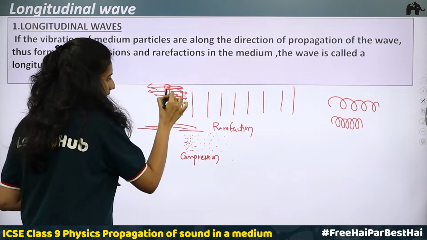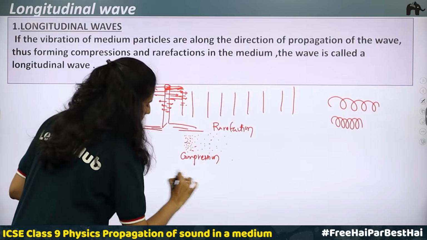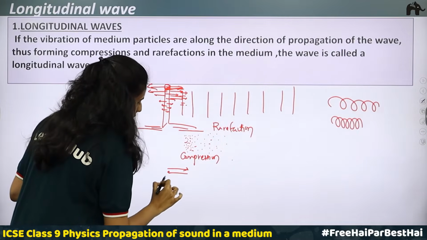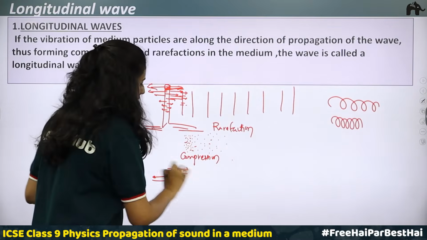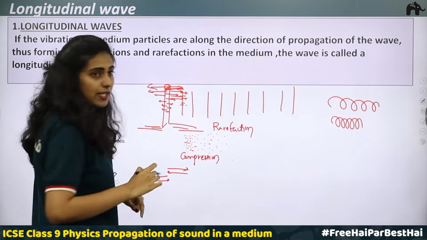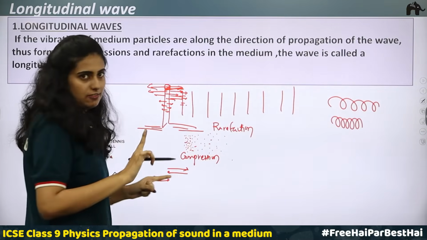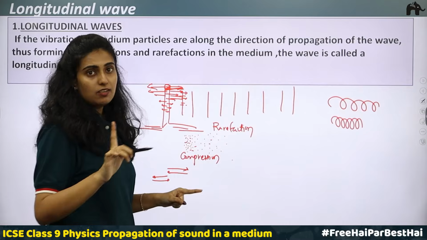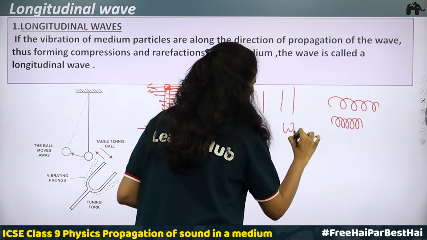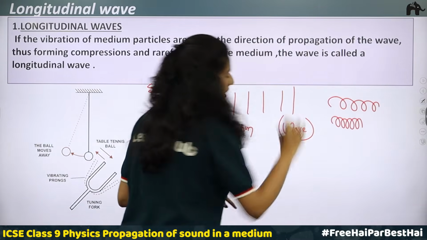That is, here it starts, moves to one side, comes to its original position, moves to the other side, comes to its original position. So here a compression is produced, a rarefaction is produced. This compression and rarefaction together, one compression and one rarefaction together, we call a wave. So this constitutes a wave.